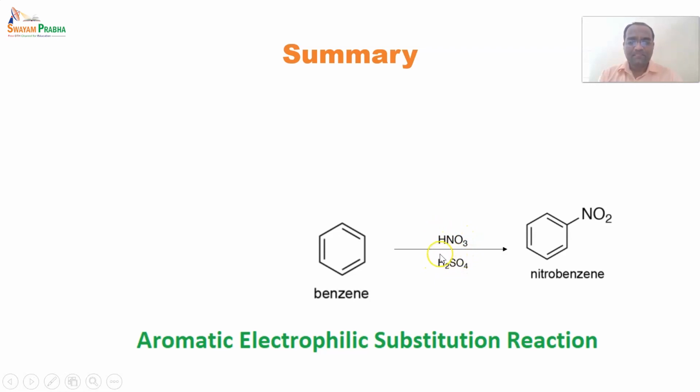So similar is the step for each and every reaction: in the first step, the electrophile is generated, and in the second step, the attack of the electrophile is done by the pi electrons of the benzene ring, and it forms an intermediate carbocation. After that, the catalyst which has been utilized abstracts a hydrogen from the benzene ring, and it forms nitrobenzene. So we have seen a three-step mechanism in the case of nitrobenzene.